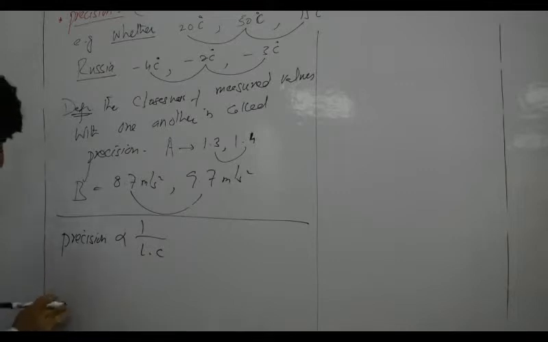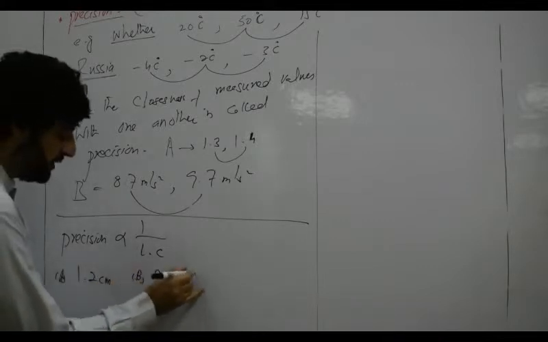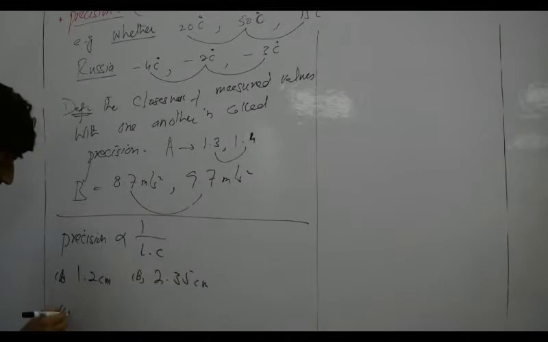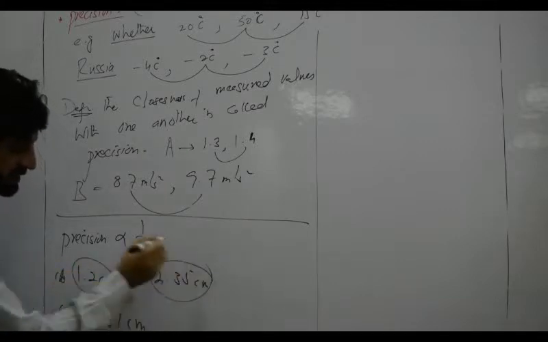For example, suppose we have reading A: 1.2 centimeter, reading B: 2.35 centimeter, reading C: 7.531 centimeter. Okay, so look at these three readings. How can we say whether the precision is high or low? So look at the least count. Its least count is 0.1. Look at the least count of this reading.